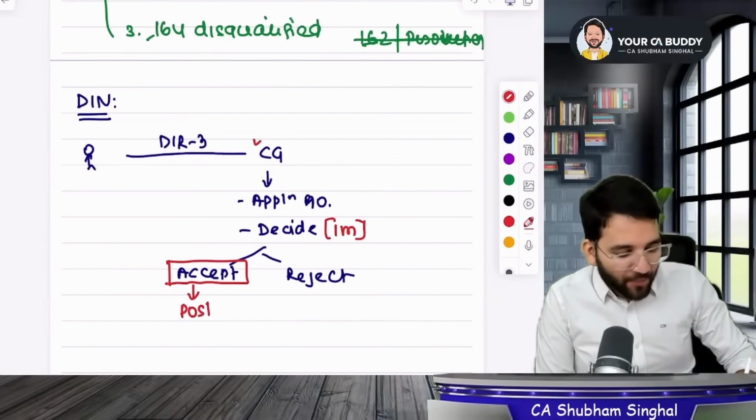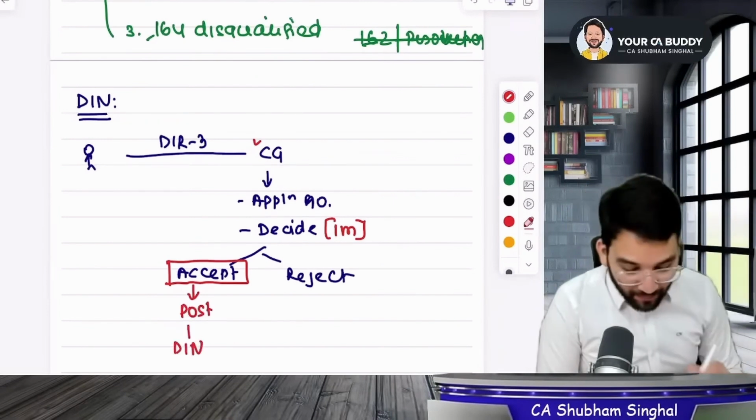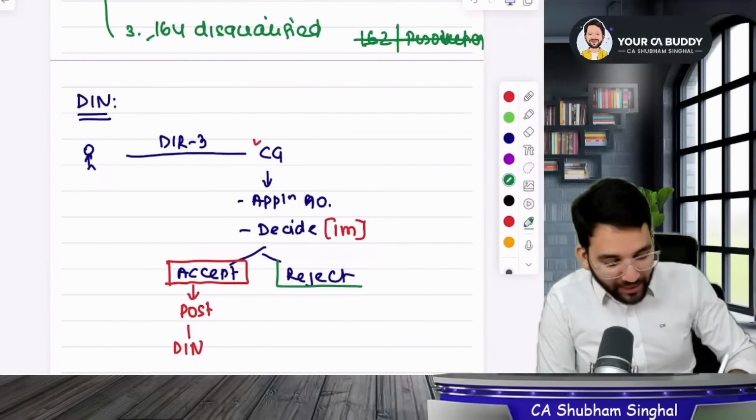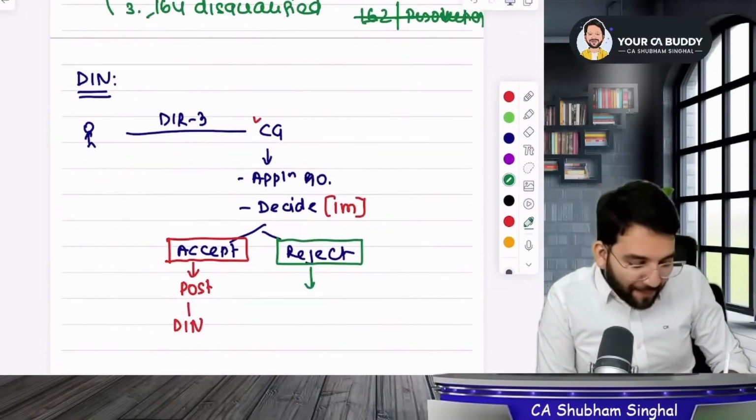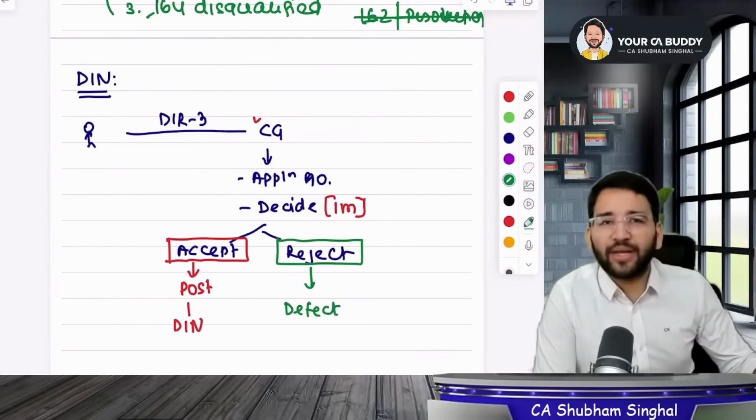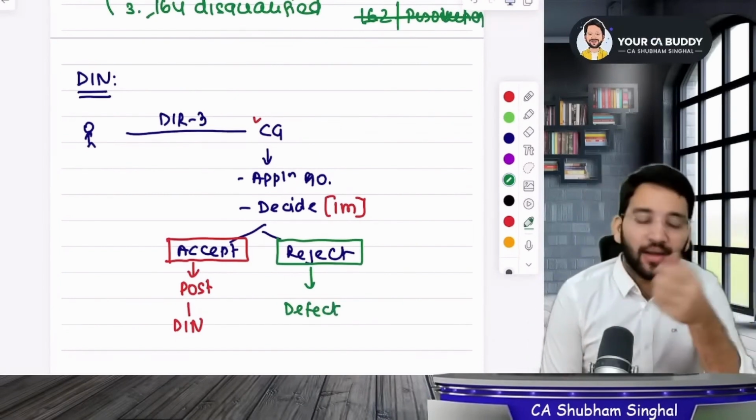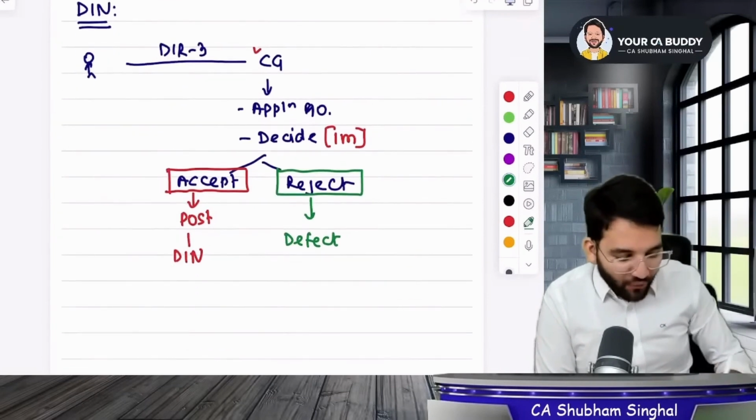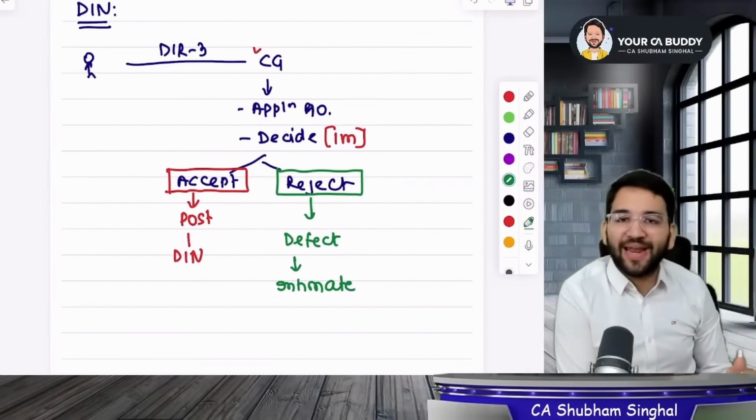Through postal service, they will send your DIN number, and you'll get your DIN. And if they decide that they will not give you your DIN, they will reject it, but then they will check: was there any defect in your application? Defect means at times when you apply and submit, you miss some documents or a defect remains. Sir, if there is a defect, then that defect will be intimated to you immediately. Before rejection, you will get an intimation to correct any mistakes you might have made.